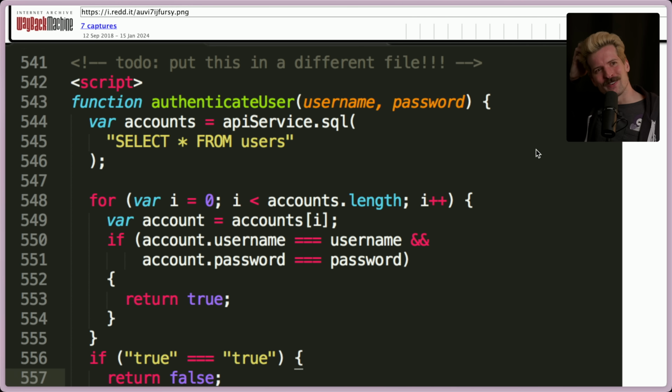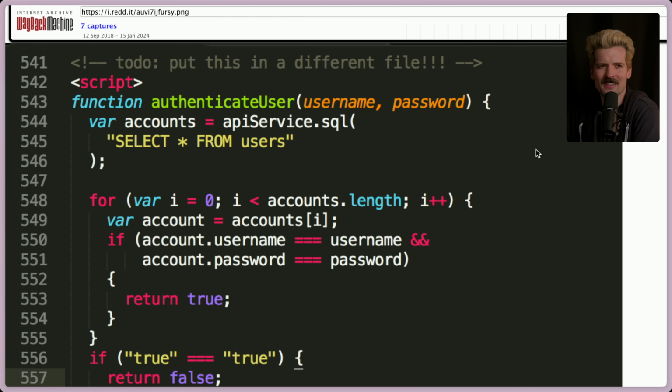If you think that's where this falls apart, you have no idea how horrible we're about to get here. We then have an authenticate user function. This authenticate user function is spelt correctly, and that's all of the compliments I can give it. From here, we go downhill very alarmingly quickly. Var accounts equals API service.SQL select star from users.